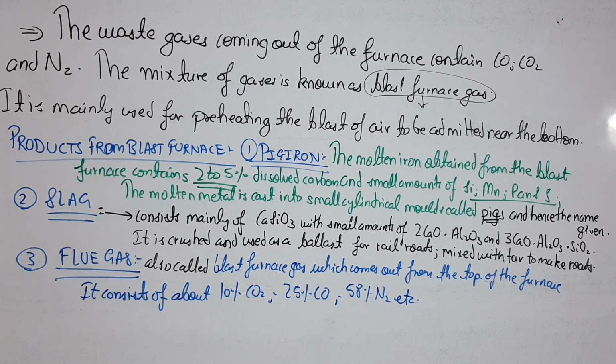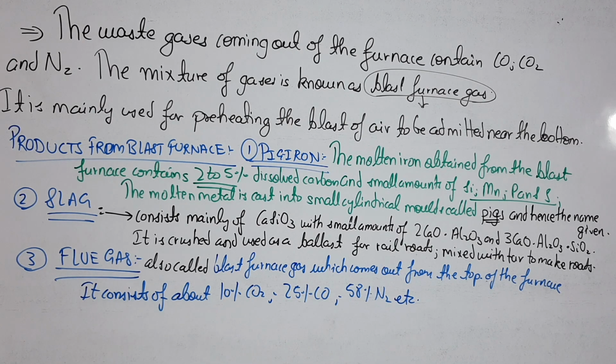Continuing with the previous point, the next point is that the waste gases coming out of the furnace contain CO, CO2 and N2, and this mixture of gases is also called blast furnace gas or the flue gas. It is also written at the bottom of the board. Blast furnace gas is mainly used for preheating the blast of air to be admitted near the bottom. If you remember, when I talked about the bottom of the furnace, I told you that the blast of air at about 1000 Kelvin is blown in the zone of combustion.